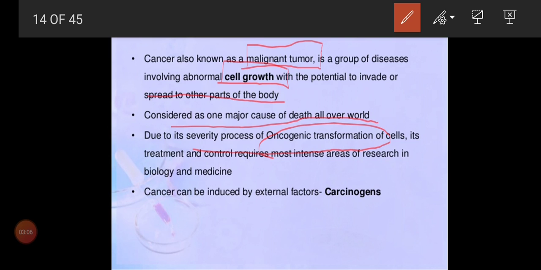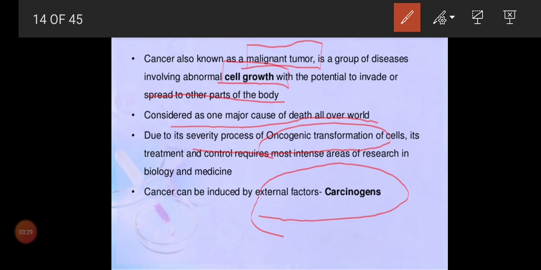Is that clear, children? Nowadays, how to control cancer and what treatment we can give, some research is going on in biology and medicine also. Cancer can be induced externally by consuming some carcinogens.